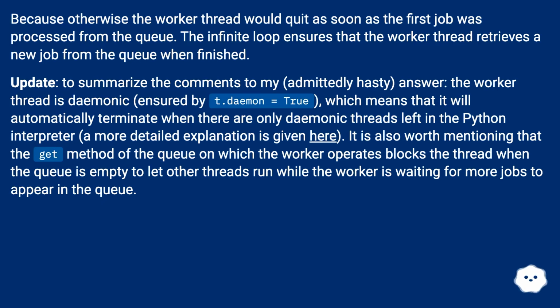Update: to summarize the comments to my, admittedly hasty, answer, the worker thread is daemonic, ensured by t.daemon = True, which means that it will automatically terminate when there are only daemonic threads left in the Python interpreter. A more detailed explanation is given here.